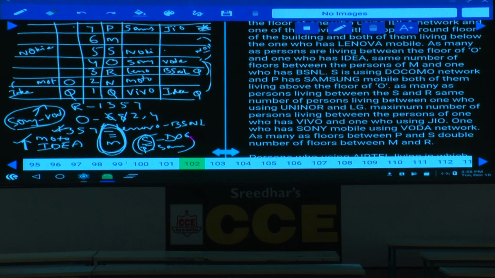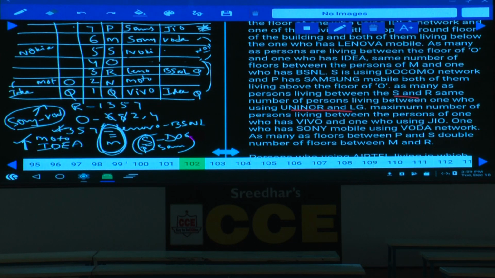Number of persons in between S and R. S and R is 1, and between Uninar and LG will be how much? Between Uninar and LG will be more than 1, which is not possible. Hence, Sony cannot be on the 4th floor. Hence, where should Sony and Vodafone be? Sony on the 6th, and Vodafone must be here.